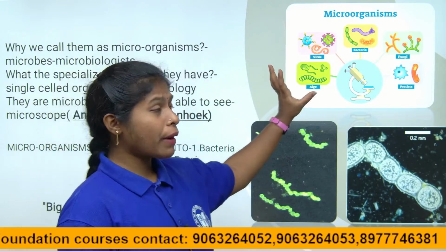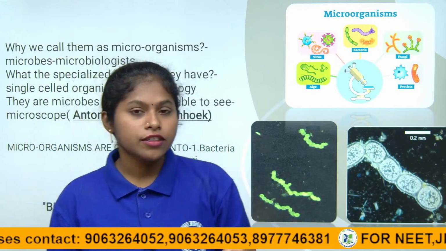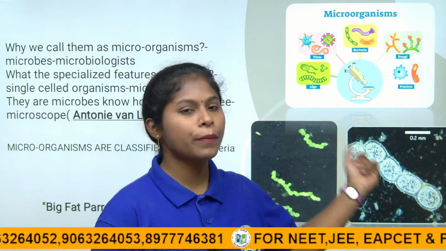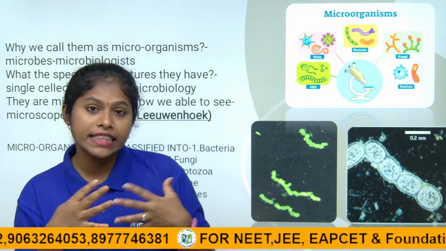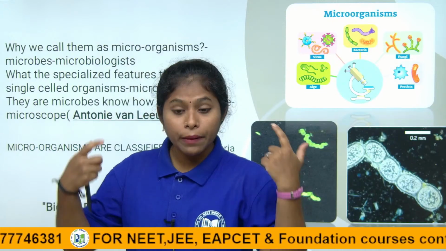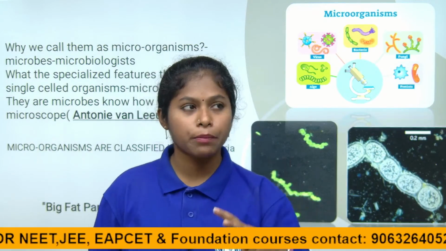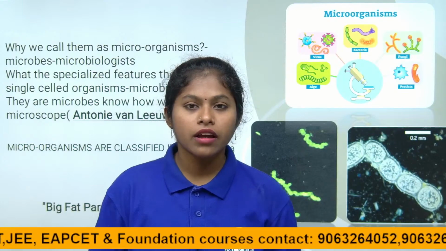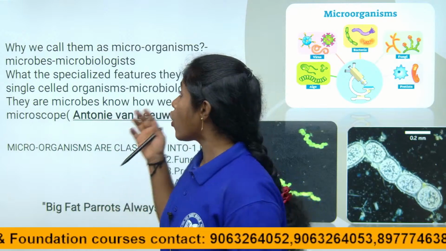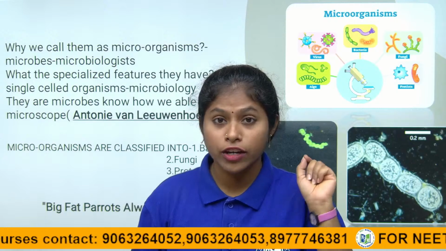So, microorganisms are the very smallest organisms which cannot be seen through our naked eyes. Those organisms we call microorganisms. Why can't we see them with our naked eyes? Because they are single celled organisms. We are multicellular organisms. Plants are multicellular organisms. The various animals like rabbits, deer, monkeys, they are all multicellular organisms. But microorganisms like bacteria are the very smallest organisms which cannot be seen through our naked eye.